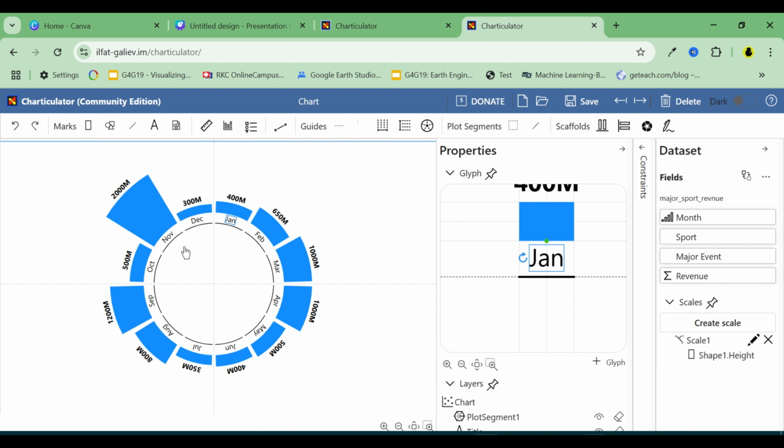One last step is to place the sport name at the center of the polar chart. Just like before, bring in a text field and position it near the bottom of the dividing circle. Adjust the text anchor and position, then rotate the text to match the radial layout.